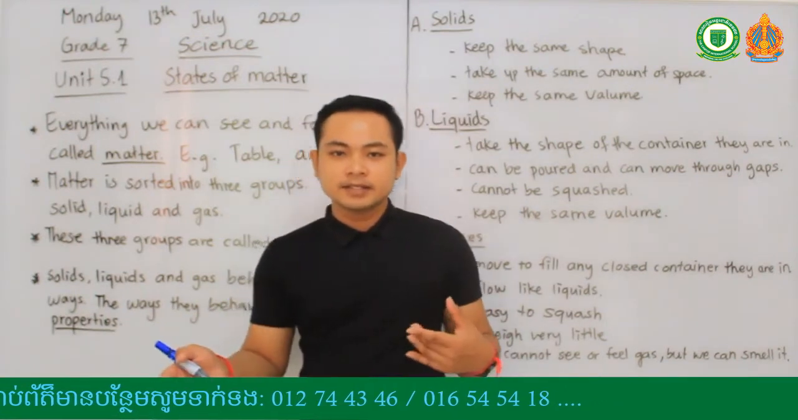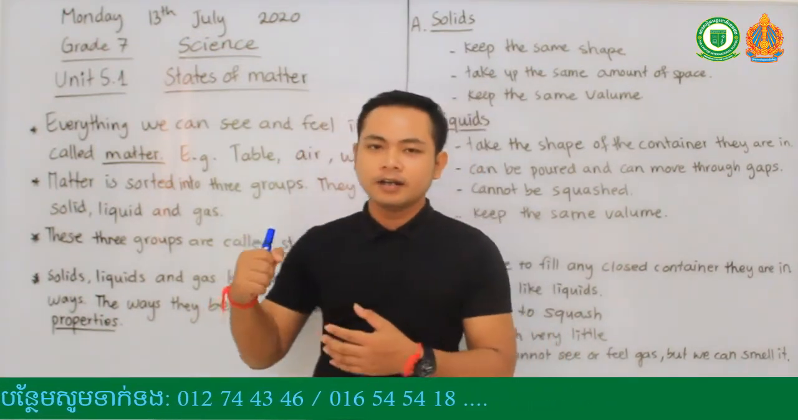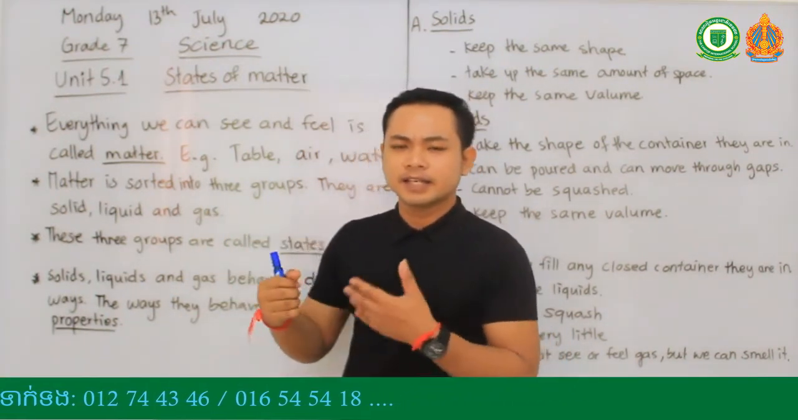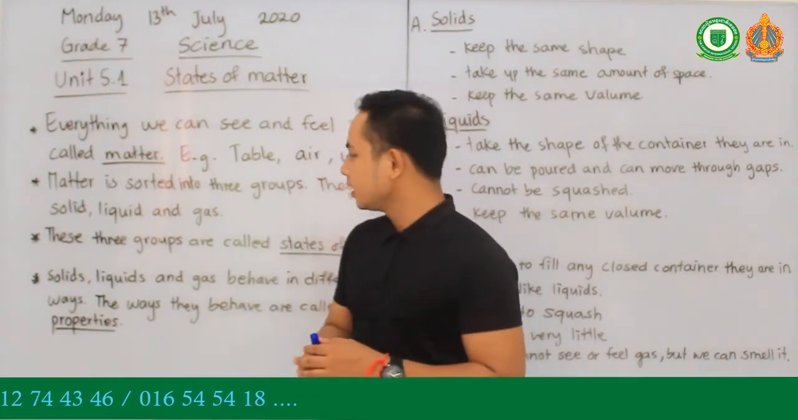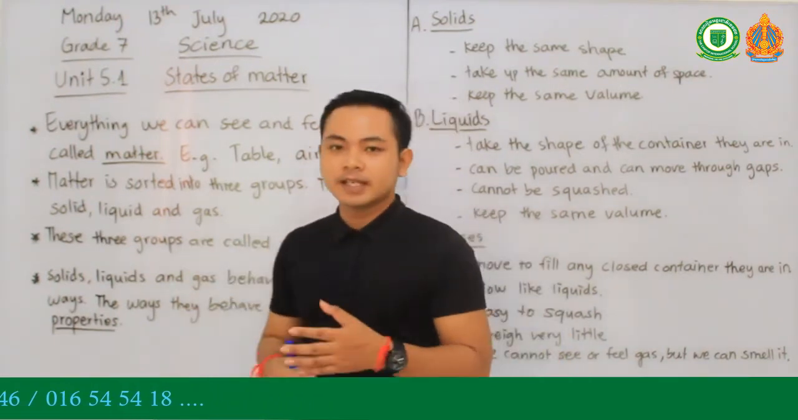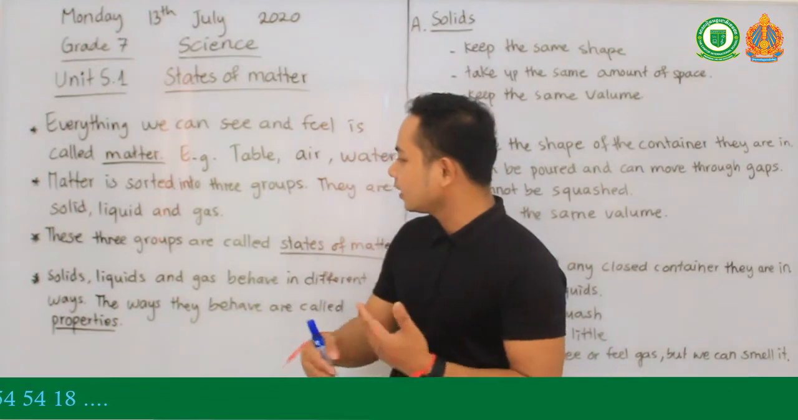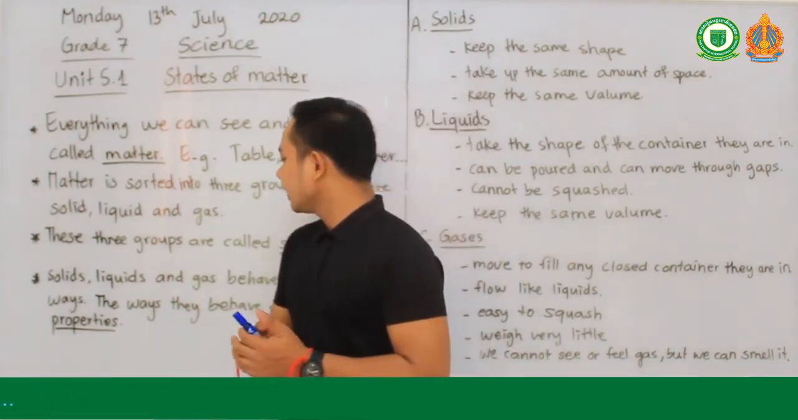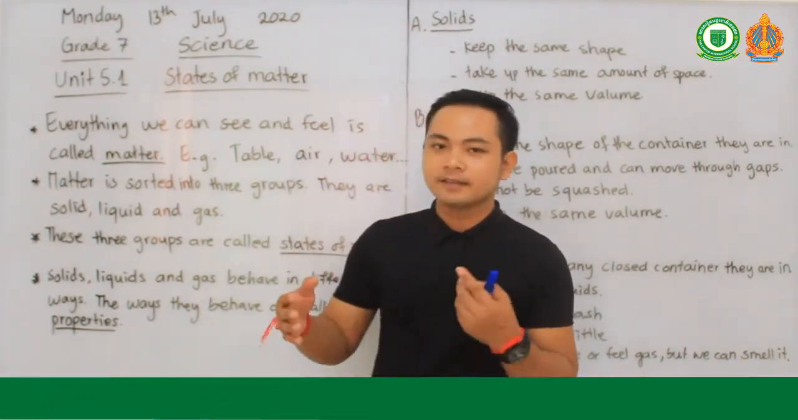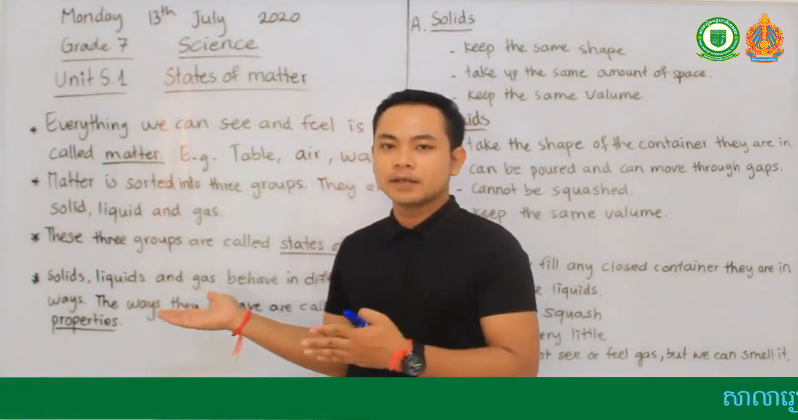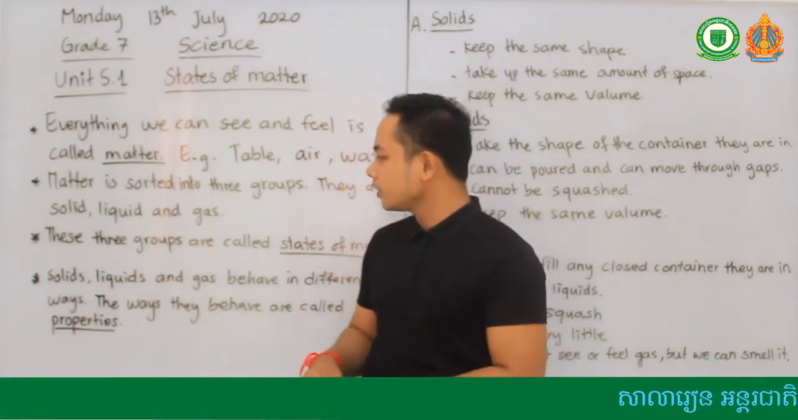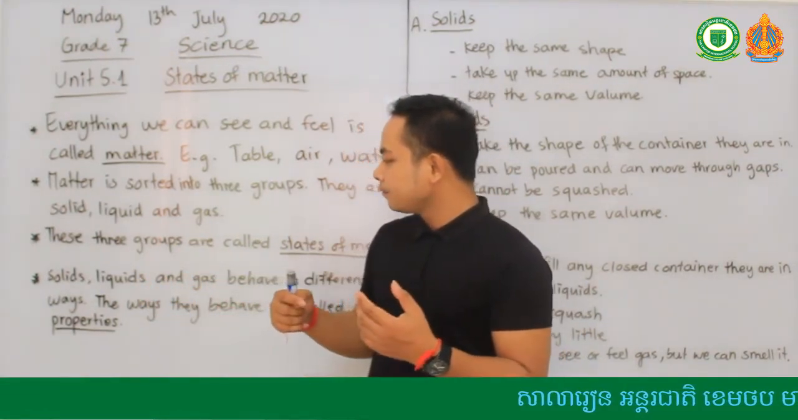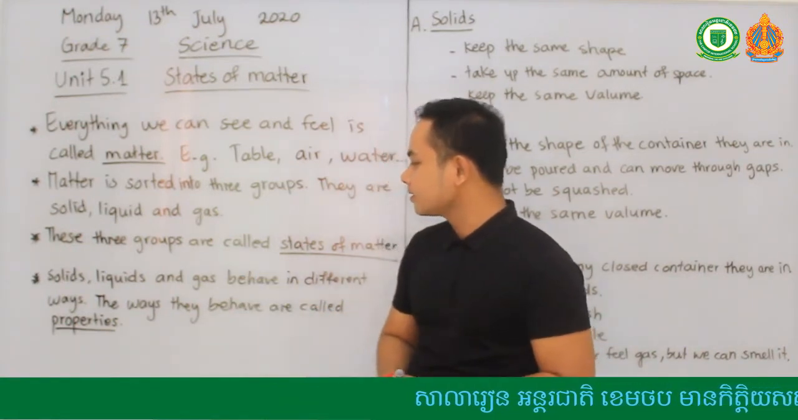Things can be solid. It's hard, it's strong. Solid means it's strong. The liquid is like water, it's called liquid. And the gas is kind of like air. You will see more in our lesson, and I'll explain more. These three groups are called states of matter.